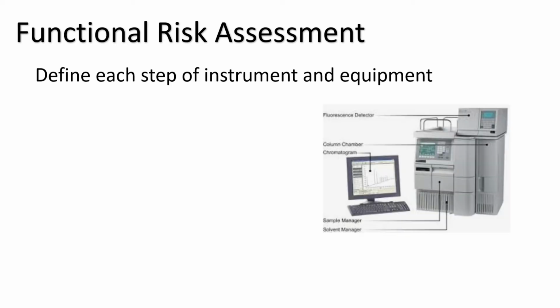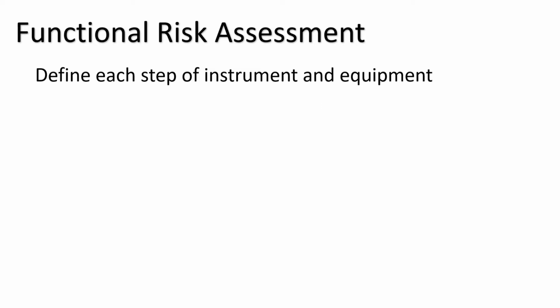The first step is that the mobile phase has to flow. The second step is the column, then the column part and injector. So they have different steps. Now I will discuss the first step, the flow. How do we identify the risk on this?